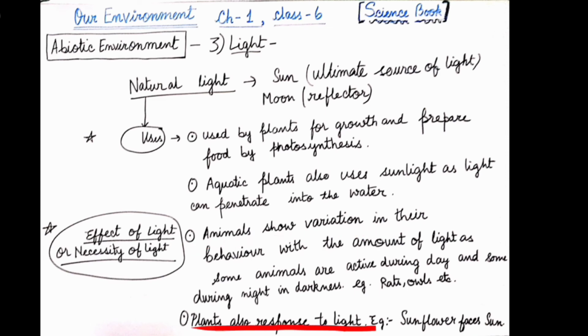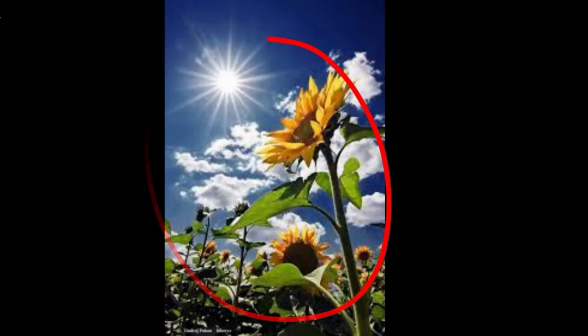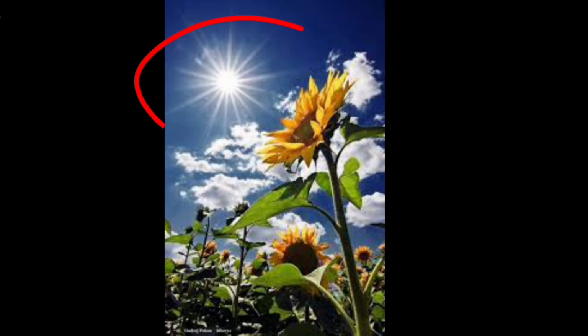Now, plants also respond to light. For example, the sunflower always faces the sun. You can see here that the sunflower is facing the sun. That is why it is known as sunflower.